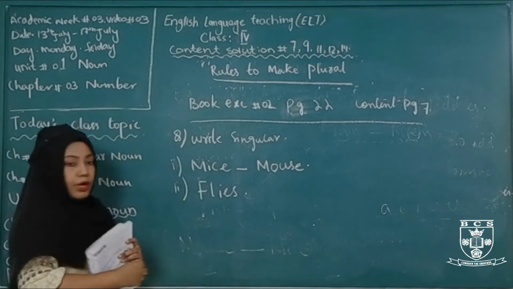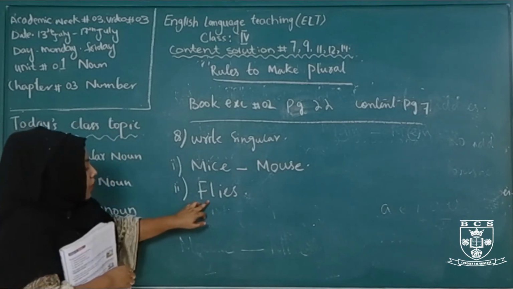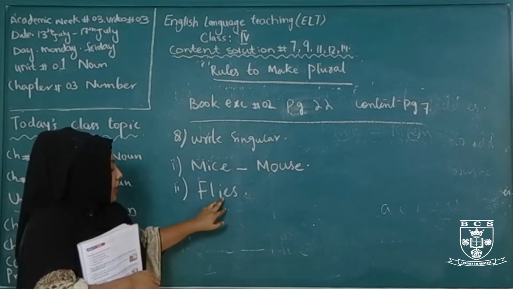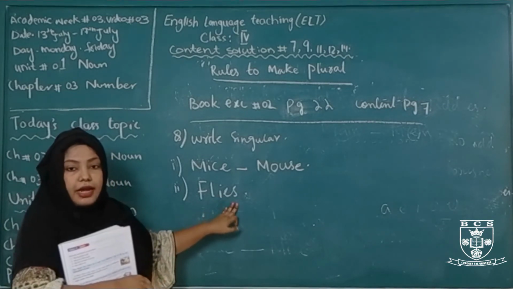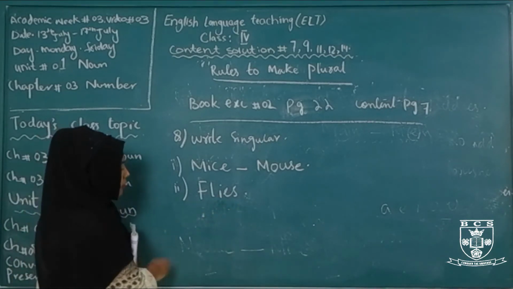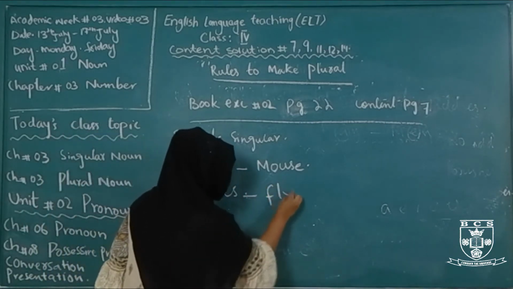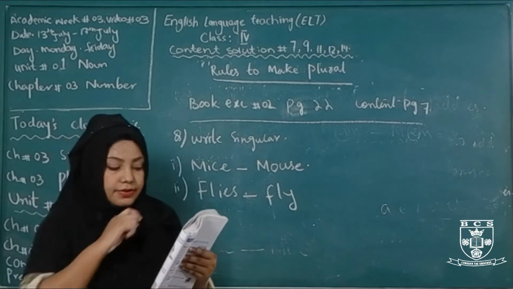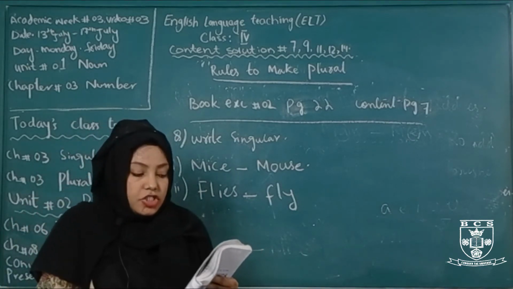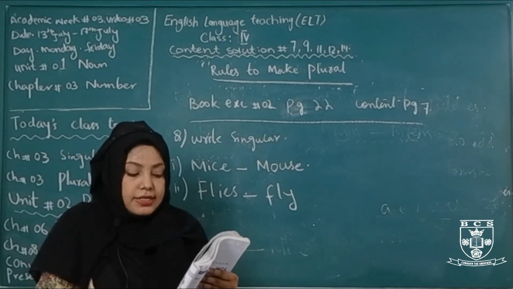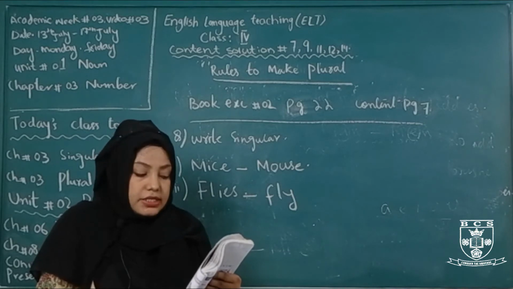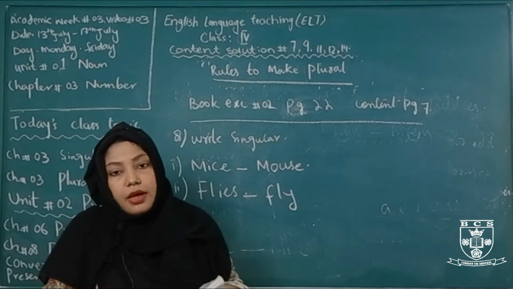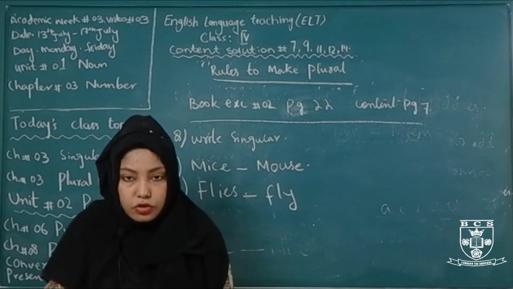F-L-I-E-S. What we learn: if the word ends in Y, then we change Y into I and add ES. So here it becomes fly, flies. Then watch, watches; child, children; house, houses; city, cities; match, matches; branches becomes branch. This is how you will do this exercise.